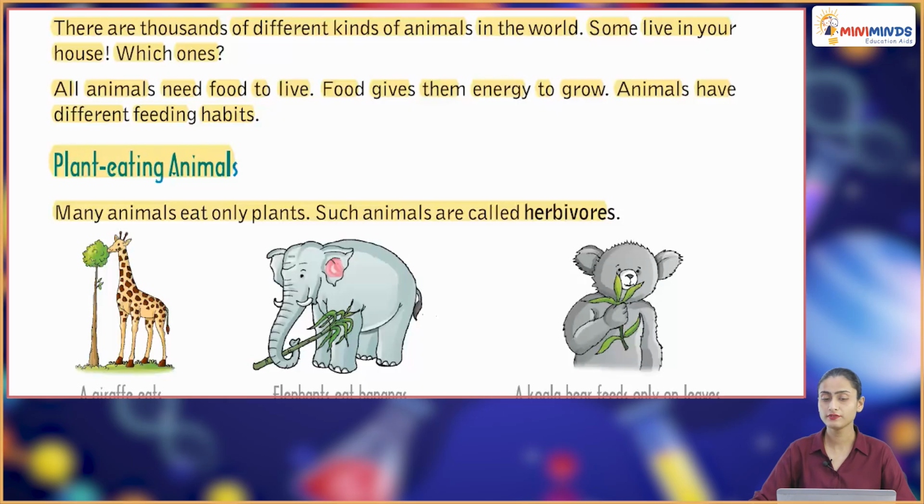There are thousands of different kinds of animals in the world. Some live in your house. Which ones? All animals need food to live. Food gives them energy to grow. Animals have different feeding habits.